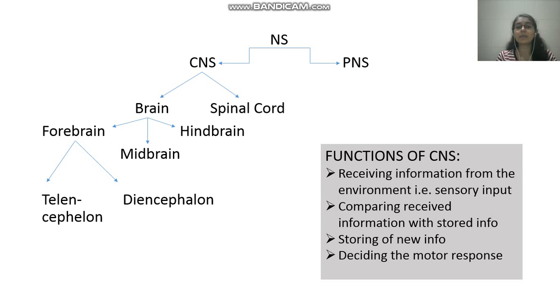Okay, what are the functions basically? The functions of central nervous system. What does it help in doing? So it basically receives the information from the peripheral nervous system, that is via the sensory input. It will compare the already stored information in your brain, and if the information is new, it will store the new information and then it will decide on the basis of previous experiences and new experience what should be the motor response, and it will send back the signal to the peripheral nervous system so that the motor part of the peripheral nervous system can bring about the decided response.